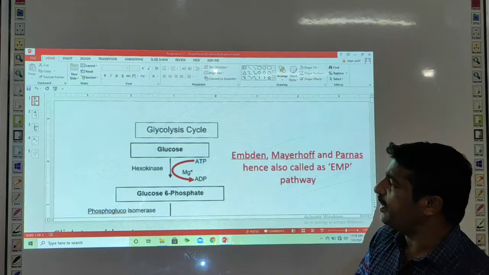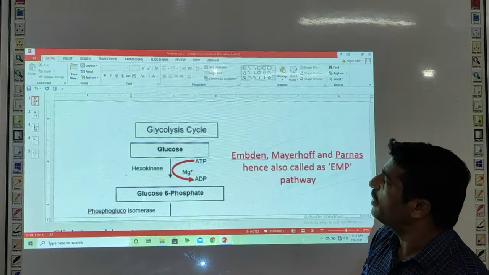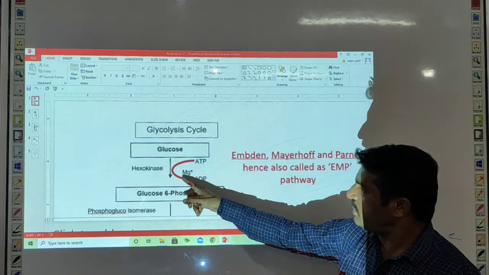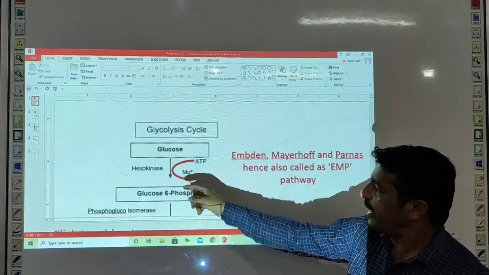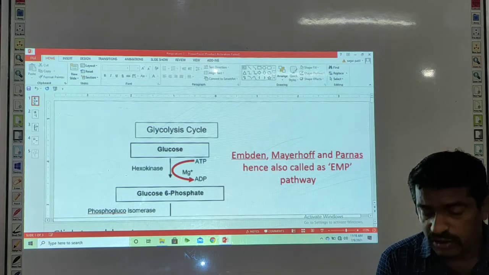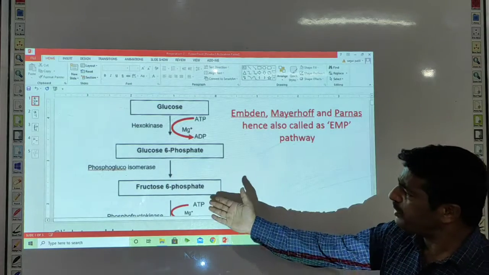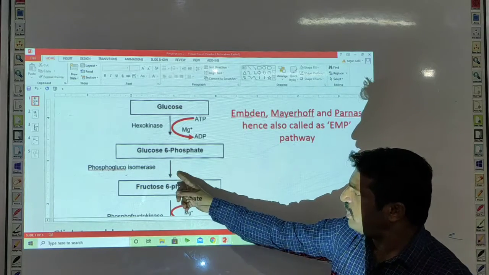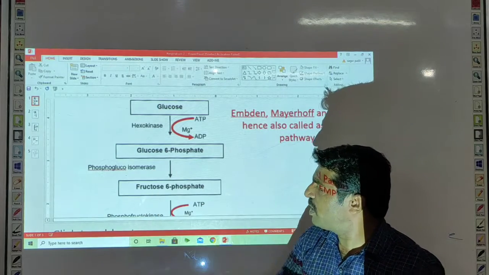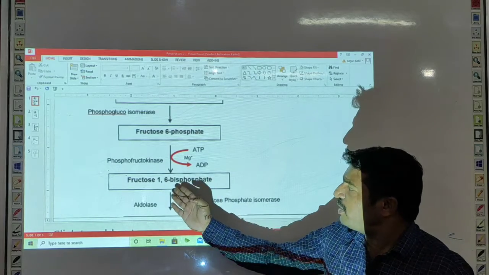Now this glucose molecule is phosphorylated first into glucose 6-phosphate. Here one ATP molecule is utilized for the phosphorylation, and this reaction takes place in the presence of hexokinase enzyme. Now the glucose 6-phosphate undergoes isomerization, and after isomerization fructose 6-phosphate is formed. The reaction of the isomerization is catalyzed by the enzyme phosphoglucoisomerase.